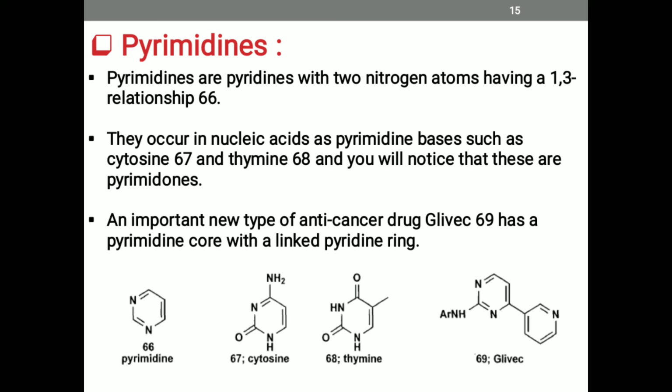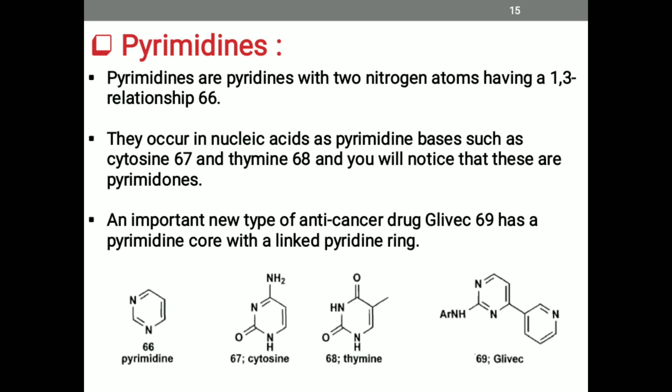Next is pyrimidines. Pyrimidines are pyridines with two nitrogen atoms having a 1,3 relationship 66. They occur in nucleic acids as pyrimidine bases such as cytosine 67 and thymine 68, and you will notice that these are pyrimidones.